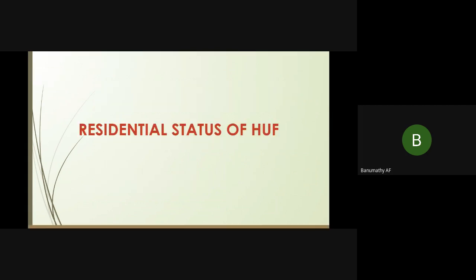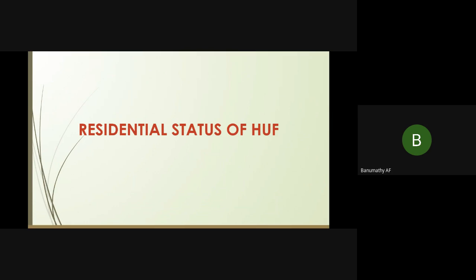Okay. Now we'll have a brief look at the residential status of a Hindu undivided family. If the control and management of an HUF's affairs are situated wholly or partly in India during the relevant previous year, the HUF is a resident in India during that year.